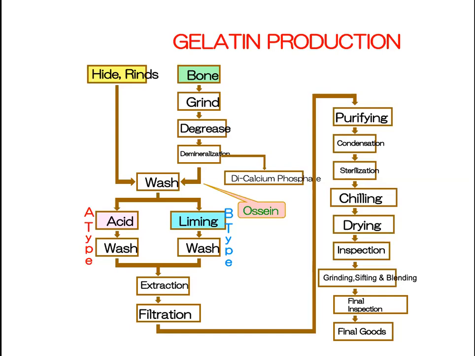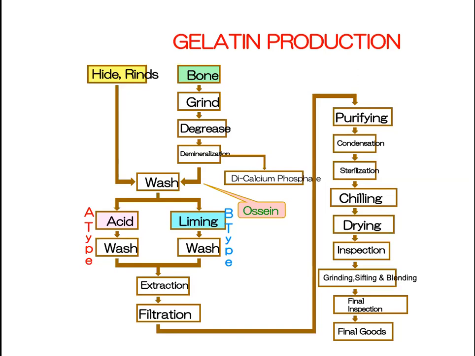After the demineralization, what remains is called the ossein. If you see the ossein, it is very porous, because all the minerals have been removed. Ossein is the raw material for the preparation of B-type gelatin. Some companies prepare only ossein and give it to the gelatin preparation companies.